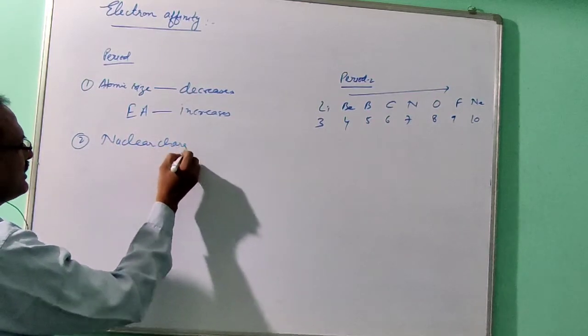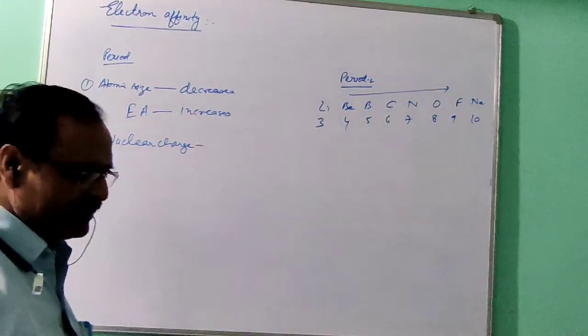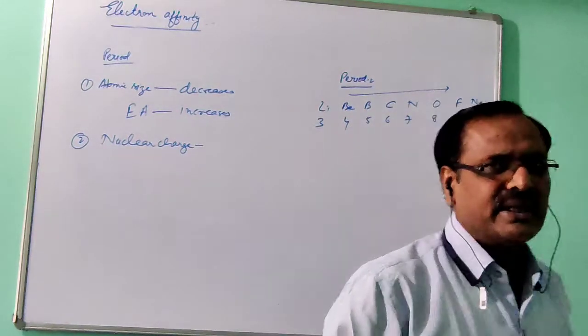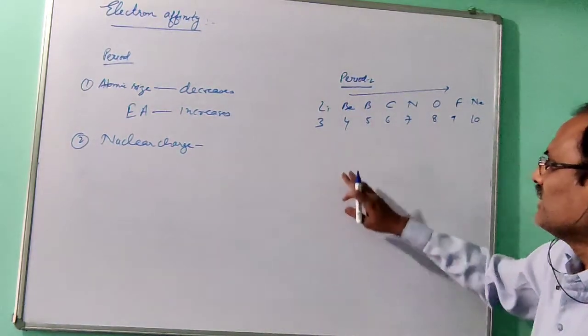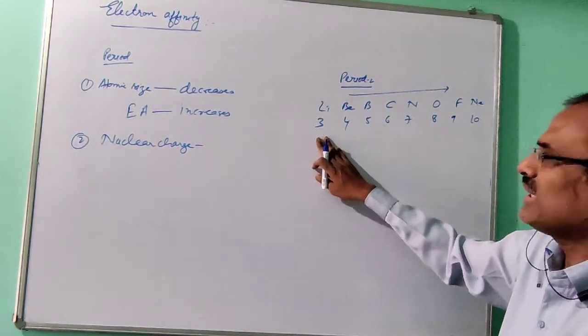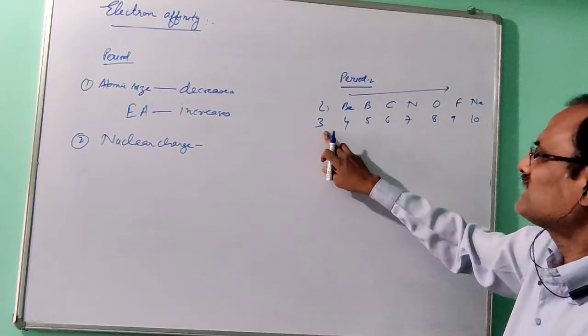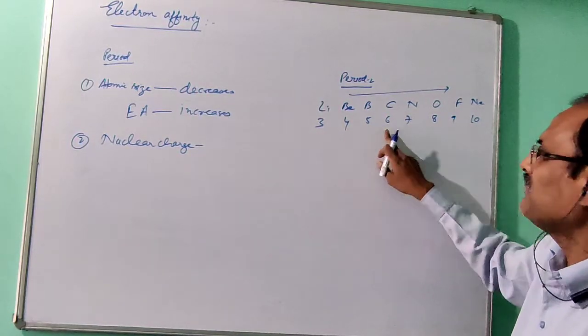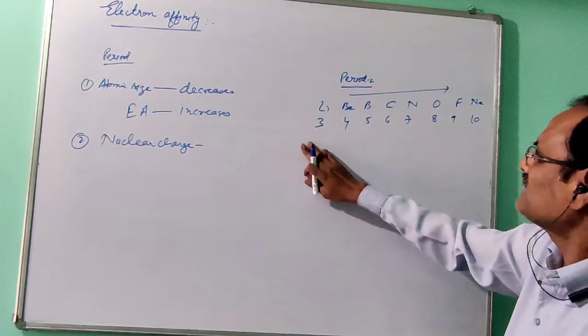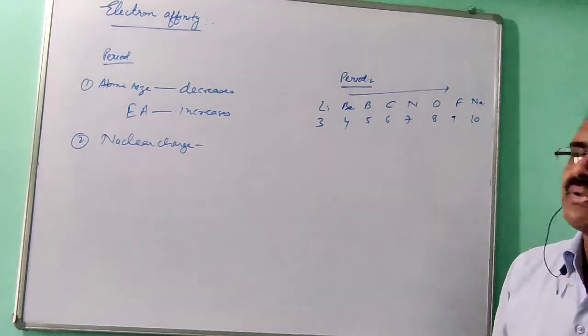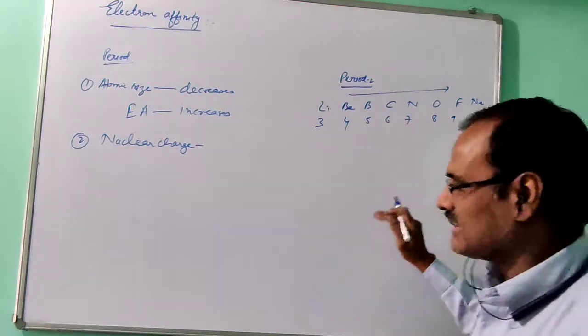Nuclear charge: you know that the number of protons present in the nucleus is called the nuclear charge. If I ask you, what is the nuclear charge of lithium? You will say +3, then +4, +5, +6, +7. It means when you move in a period from left to right, nuclear charge increases.